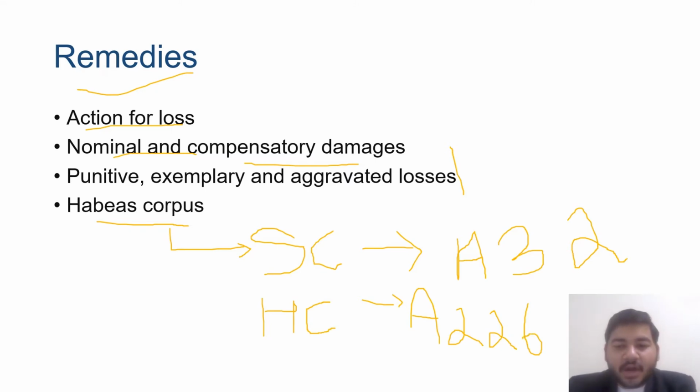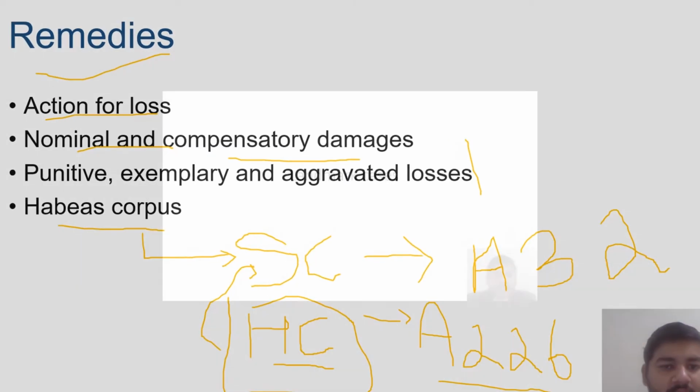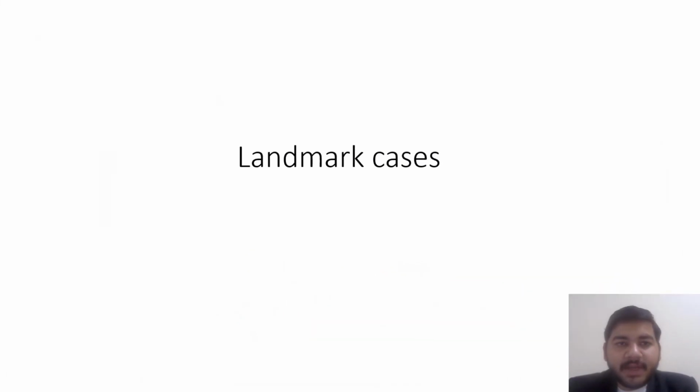So it is a valid ground that a person who is making a writ of habeas corpus must approach the lowest court. So the lowest court is the High Court under Article 226. So if the High Court is unable to resolve the query, then in that case the Supreme Court can also be approached under Article 32 of the Constitution of India. So these are the remedies that are available to the person who is being restrained. After that, we will be dealing with the landmark cases that are covered in this topic and that are very important for the purpose of understanding.